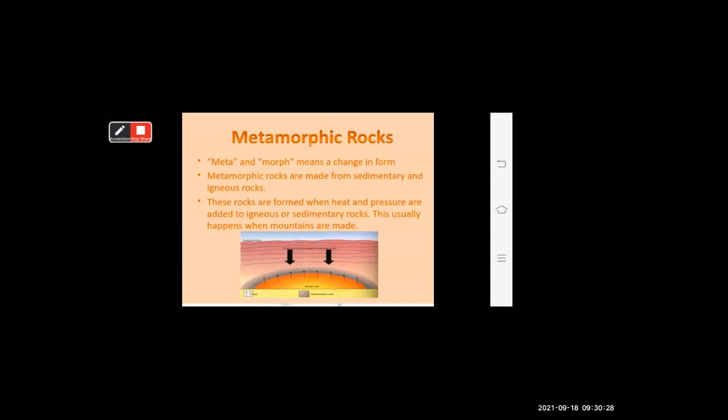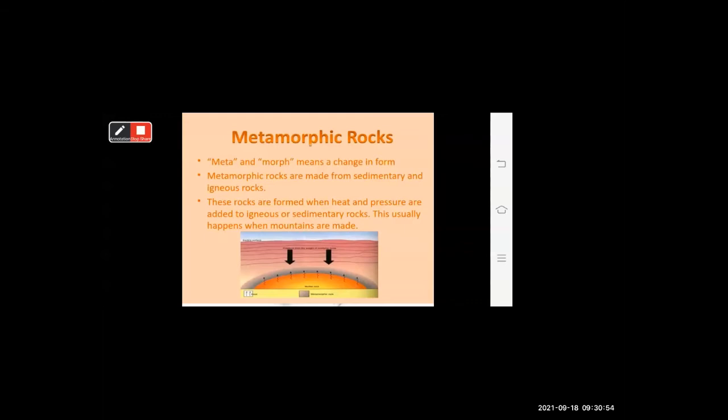This is the combination of both sedimentary and igneous. It forms from both sedimentary and igneous. These rocks are formed when heat and pressure are added to igneous or sedimentary rocks.